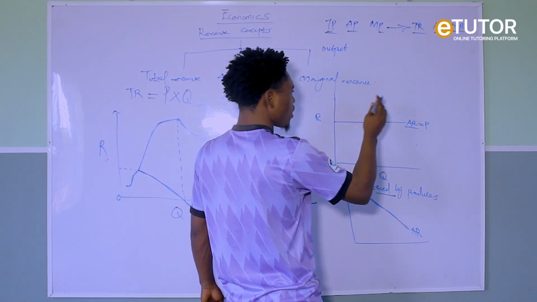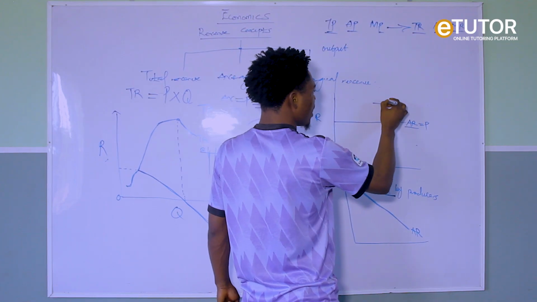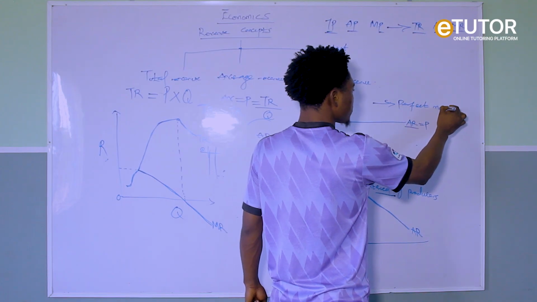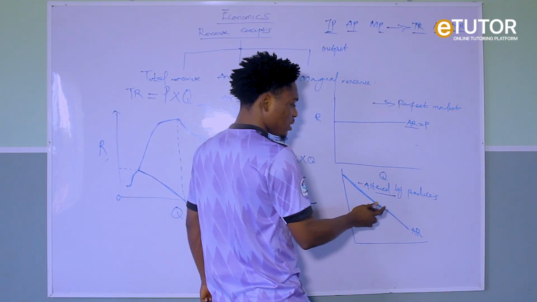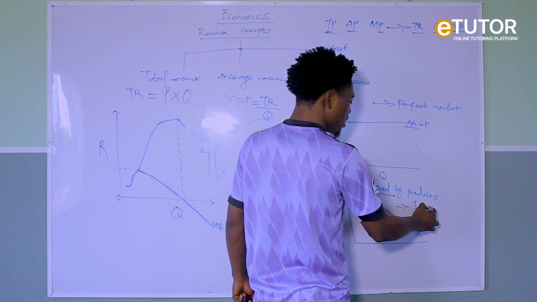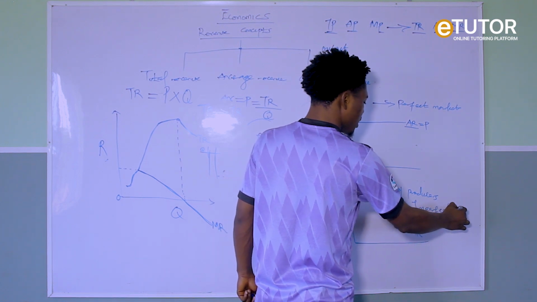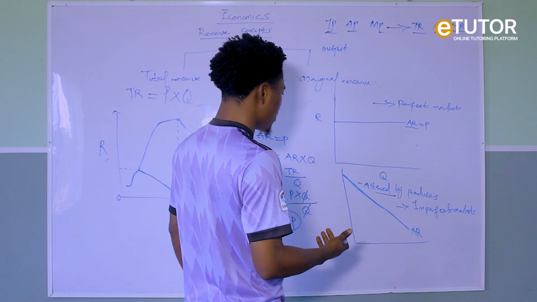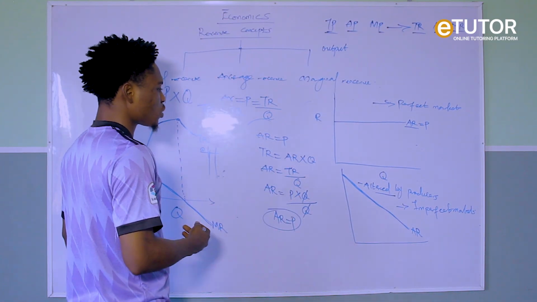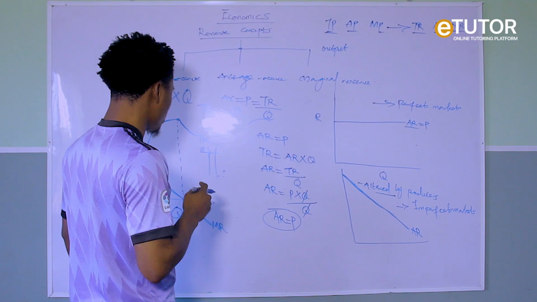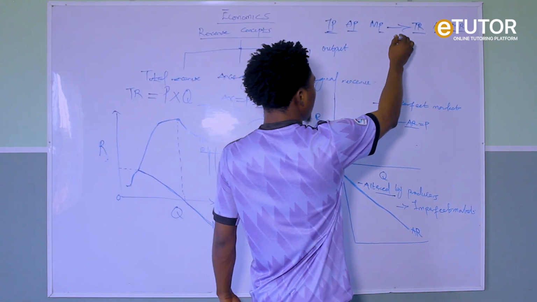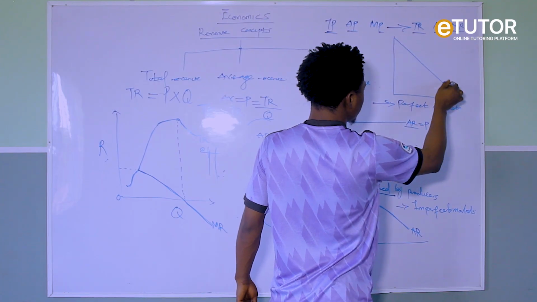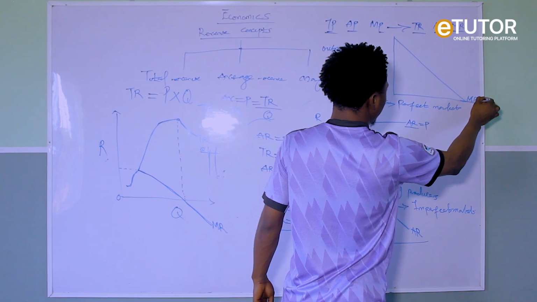So that means for this particular graph, this average revenue exists when a firm is operating in a perfect market. In a perfect market. Why for this? It simply means the firm is operating in an imperfect market. Or we can also say the firm is a monopolistic firm. So that's how we represent our average revenue. So independently, if you are to draw our MR, it becomes like this. This is our MR.